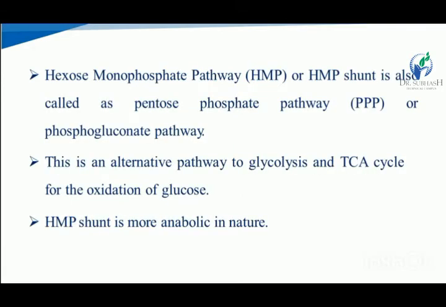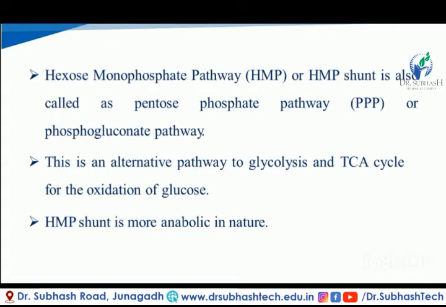Today in this video lecture, we are going to discuss the hexose monophosphate shunt, or hexose monophosphate pathway. It is also called the pentose phosphate pathway or the phosphogluconate pathway. It is the alternative pathway to glycolysis and the TCA cycle for the oxidation of glucose. Hexose monophosphate shunt is more anabolic in nature.